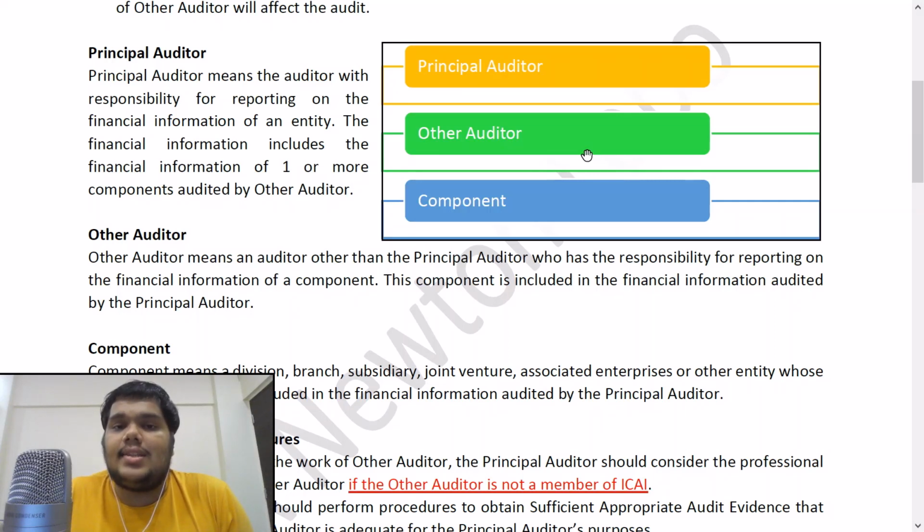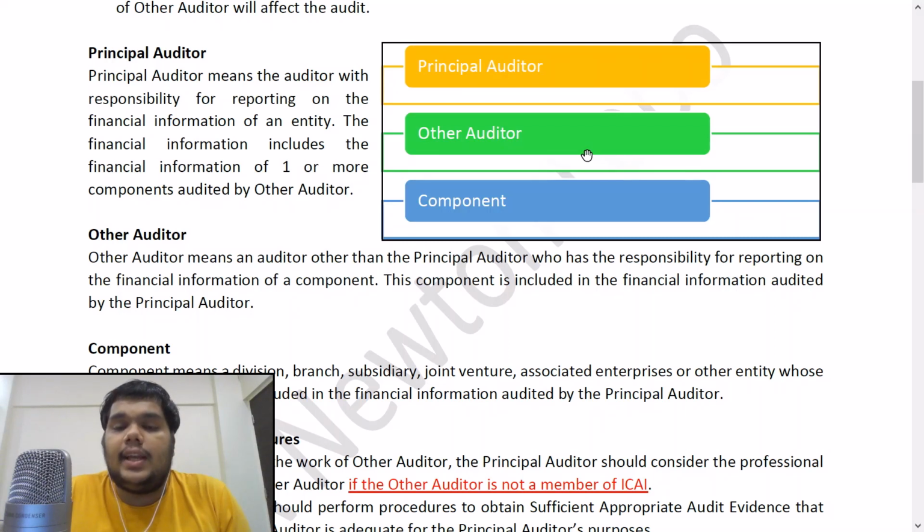For example, let us say a principal auditor has to comment on the consolidated financial statements of an Indian entity. Now this Indian entity may have a component, a subsidiary or a joint venture in some foreign country, right? So the principal auditor will also have to comment upon that foreign entity, since it is a component and a part of the group, a part of the consolidated financial statements. So in this case, he may have to rely on the auditor who has audited that component, right?